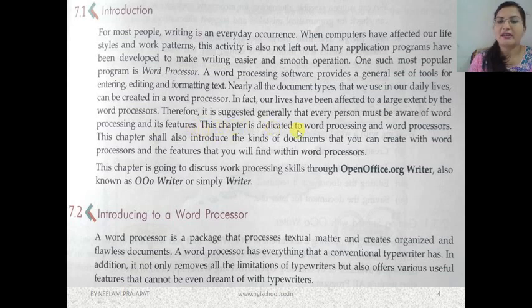So this chapter is dedicated to word processing and word processors, and it will also introduce the kinds of documents that you can create with word processors and the features that you will find within word processors. Got it? You can create the document here and use the features which are available in these word processing softwares. So here we will discuss word processing skills through OpenOffice.org Writer, which is also known as OOo Writer, or simply we can call it Writer.